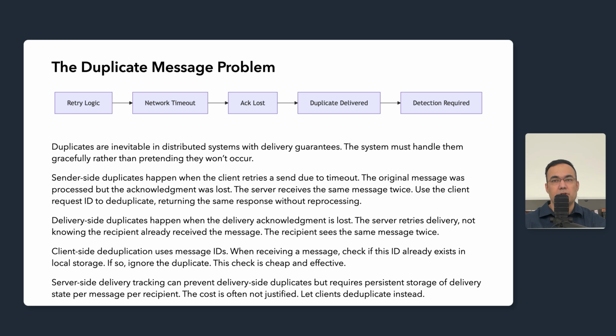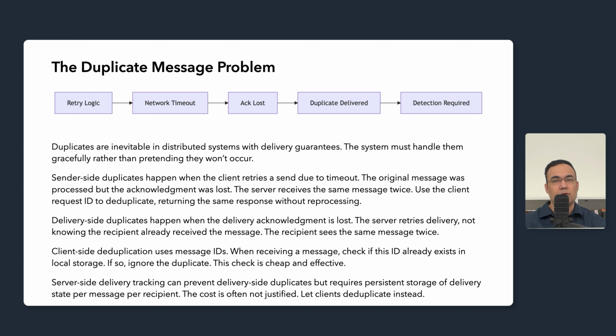An idempotency window limits how long we remember processed requests. We cannot track every request ID forever. You should use a time window based on the retry policy. If retries happen within 5 minutes, keep the request ID for 10 minutes. After that, we assume any duplicate would have been caught.